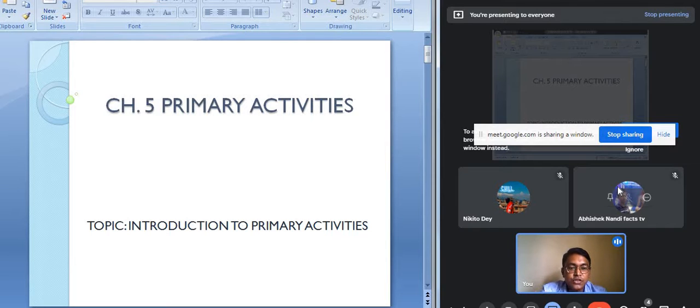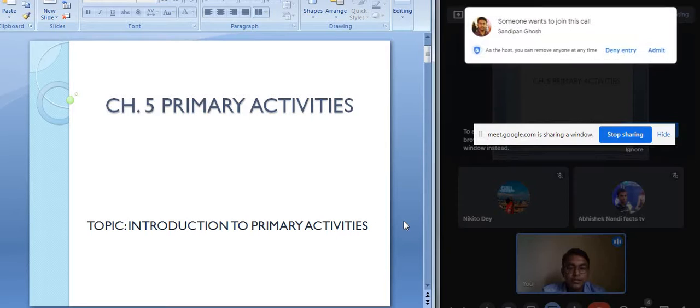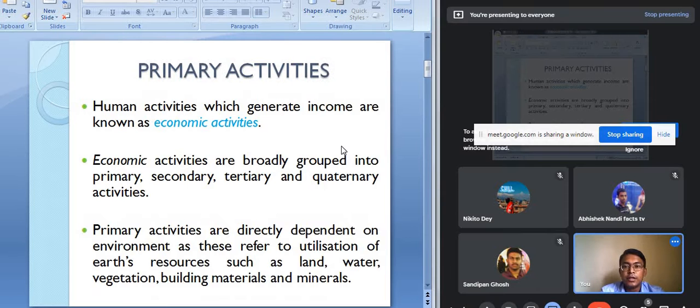In this chapter, we are mainly focusing on the primary activity. So what do we mean by the term primary activity? Let us discuss that. As I said, there are different types of economic activities. Human activities which generate income are known as economic activities.